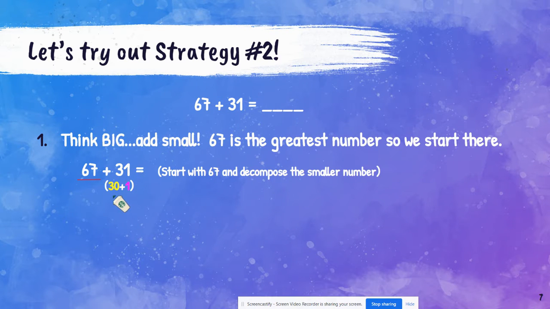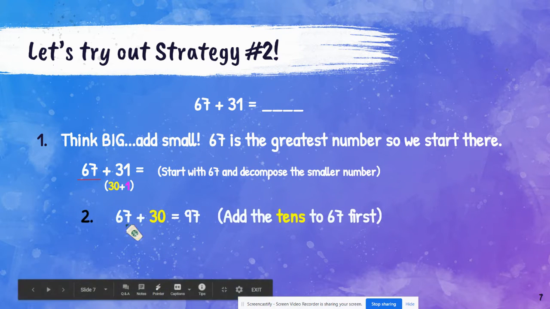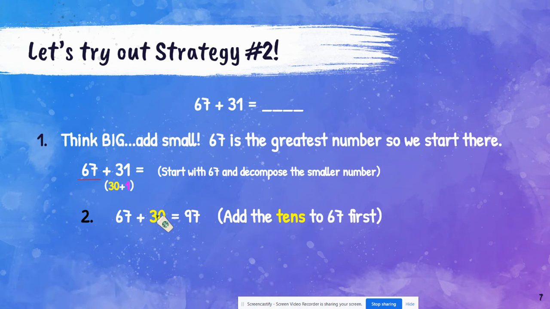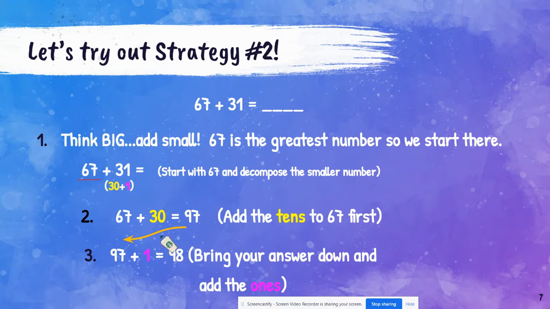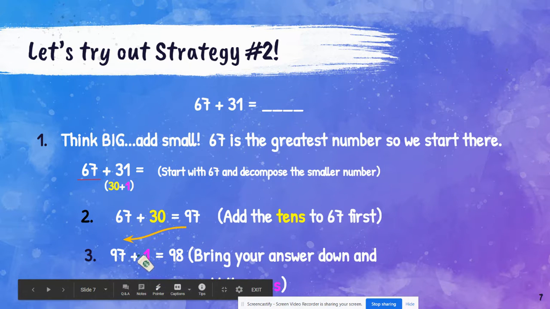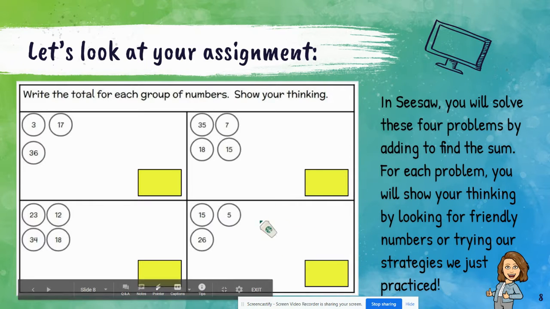So 31 is 30 plus 1. So now we have 67 plus 30, which equals 97. Remember, add the 10s to 67 first. Then we're going to bring that 97 down, and then we're going to add our 1 from the ones place. So 97 plus 1 equals 98. Bring your answer down, and that's your final answer.